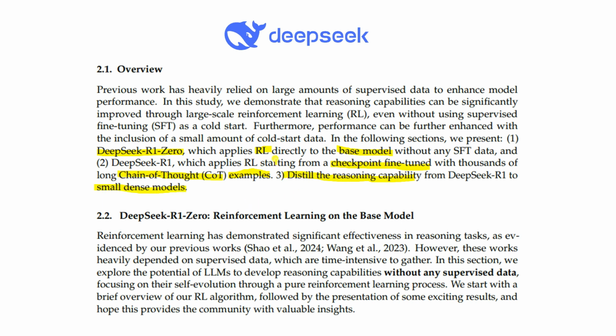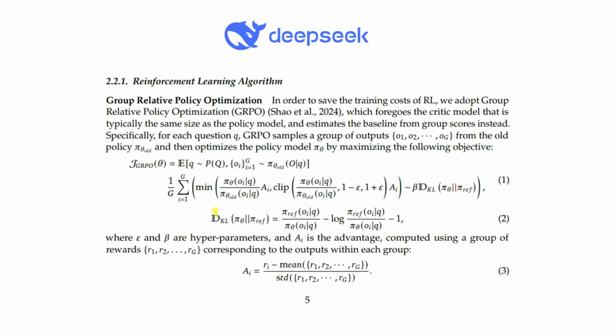So in terms of DeepSeek R1 Zero, they are using reinforcement learning on the base model. Now, what is this about the base model? On the base model, they are using a reinforcement learning algorithm. The algorithm name is Group Relative Policy Optimization, which is nothing but an advanced version of the PPO algorithm. PPO is a reinforcement learning algorithm, which stands for Proximal Policy Optimization. In order to save the training cost of RL, we adopt Group Relative Policy Optimization, as they mentioned in the paper.